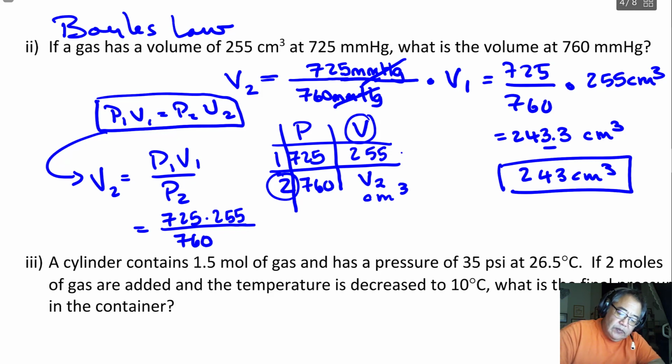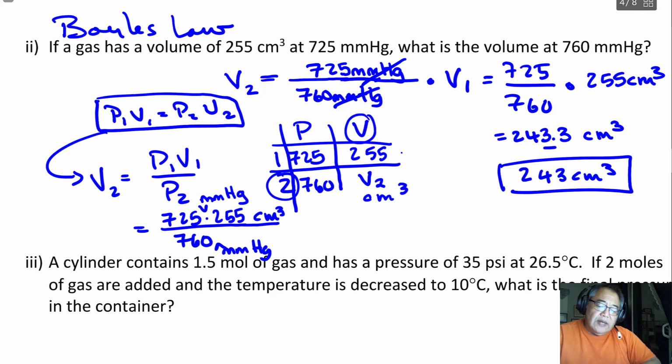Now, I forgot to put units in here, but I just want to show you this. This is millimeters of mercury. And this is millimeters of mercury. And then with the 255, I have centimeters cubed, like this. So you notice what happens, because the top number is in millimeters of mercury and the bottom number is in millimeters of mercury. Those actually just cancel out. And as long as the pressure units are the same, you can cancel them out, and that's not a problem.